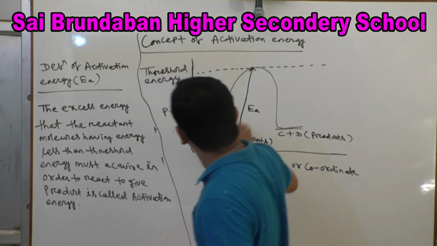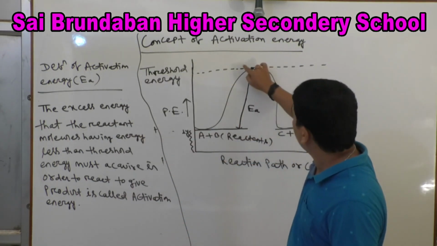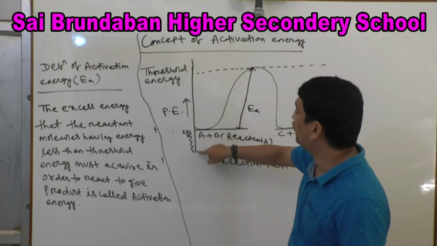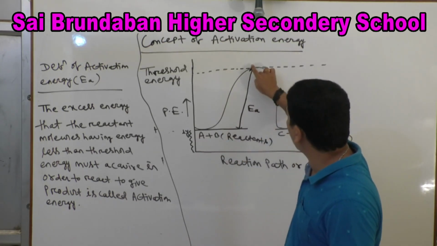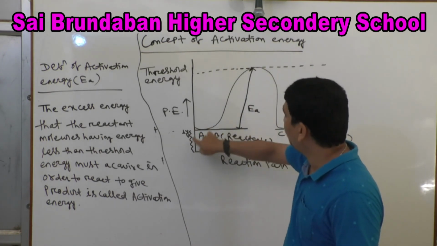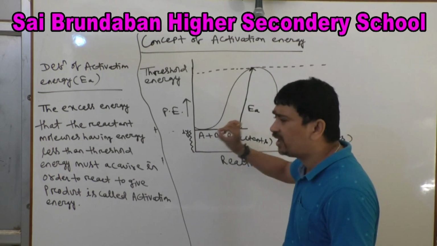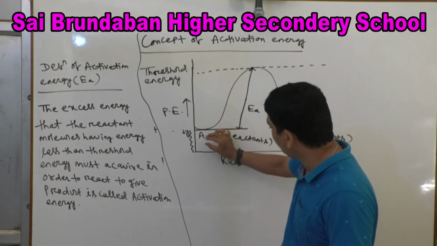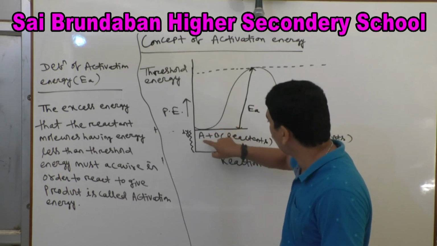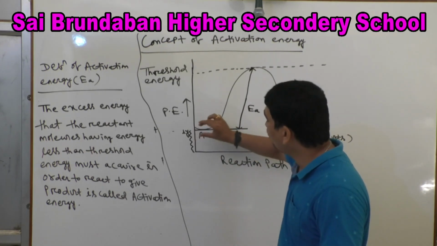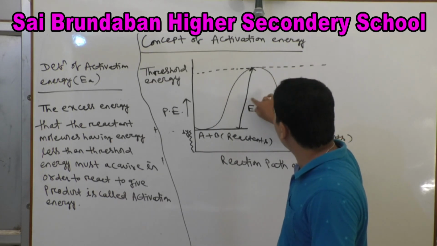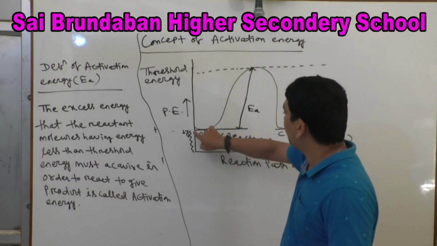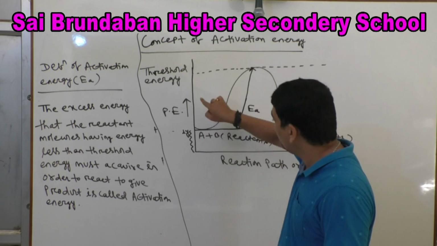Next, activation energy equals threshold energy minus this energy. This energy is the original energy originally possessed by the molecule, some little amount of energy possessed by the reactant molecules A and B, and this is the threshold energy. So activation energy equals threshold energy minus energy originally possessed by the molecule. Clear?